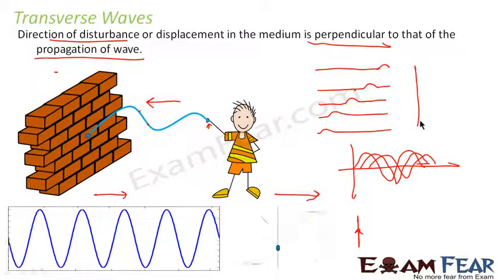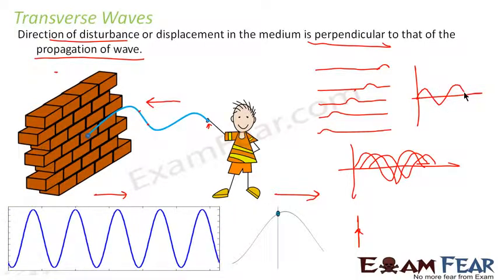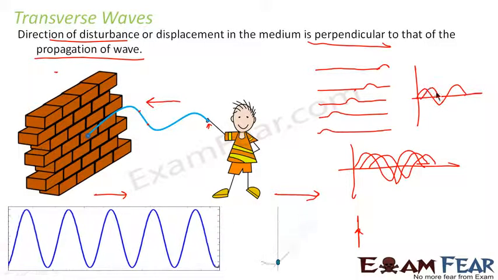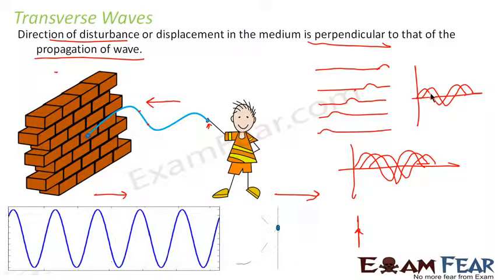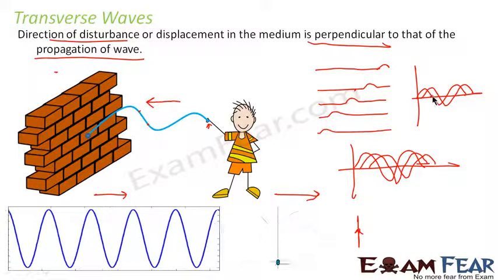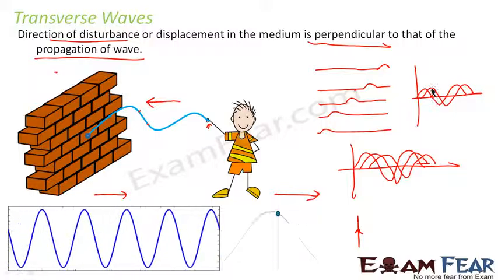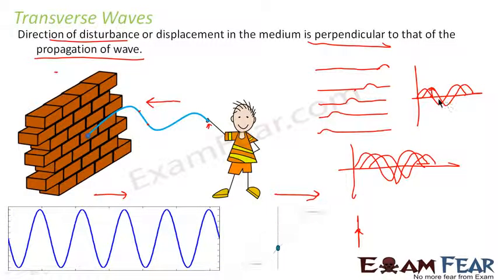I'll draw it once again. Let us suppose this is my initial wave. After some time, this wave becomes like this. So what happens? The particle which was earlier at this point is now moved to this point.